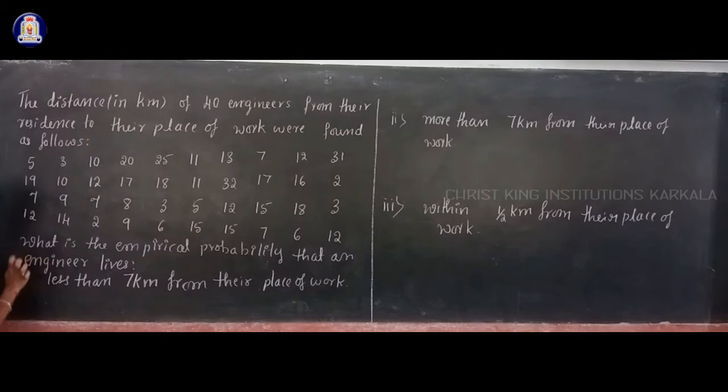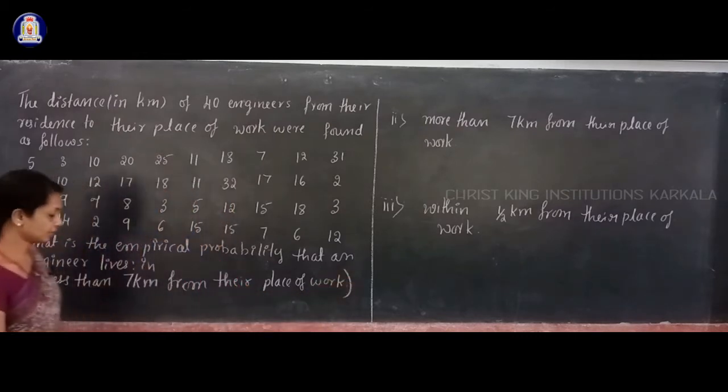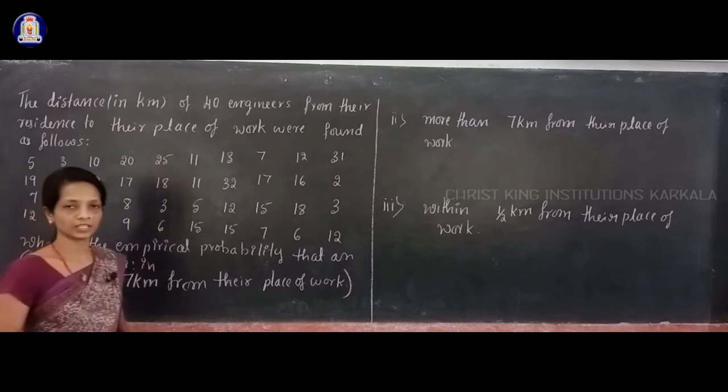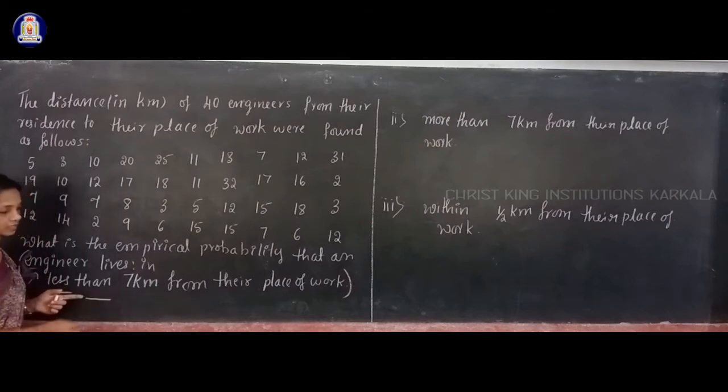Now for the first one, you have to find the probability that an engineer lives in less than 7 kilometers from their place of work. For that you have to use the P of E formula, that is the number of trials in which event E has happened divided by the total number of trials. So now in the numerator, what do you have to write? How many engineers come from a place which is less than 7 kilometers from their place of work.